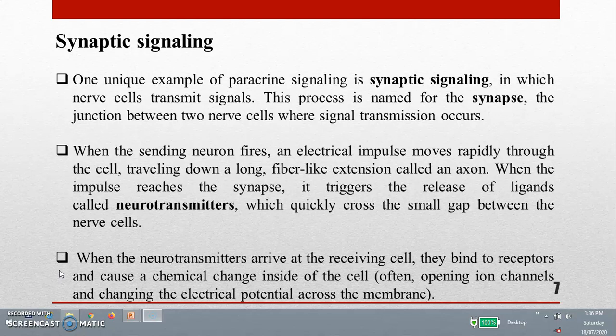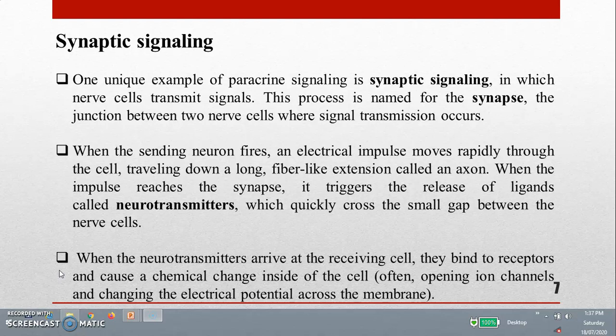Now the second one is synaptic signaling. Synaptic signaling is one example of paracrine signaling. It occurs within the synapse. A synapse is nothing but the junction between two nerve cells where signal transmission occurs.